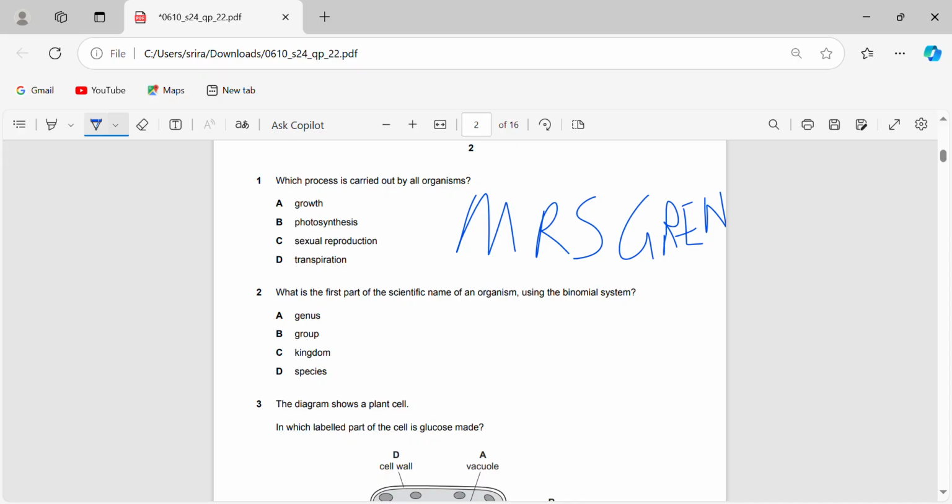For transpiration here, that only occurs in plants, not in other organisms, so we can cut that out. Sexual reproduction, there are organisms that reproduce by asexual reproduction as well, so we can't classify it like that. Photosynthesis, again, only by plants. Finally, growth. Growth is the right answer. It's the letter G here, so we're just going to tick that.